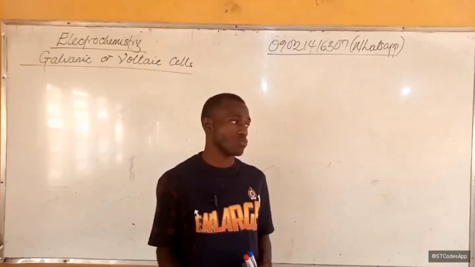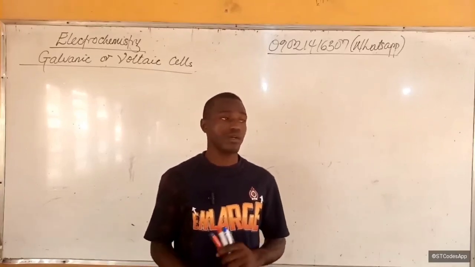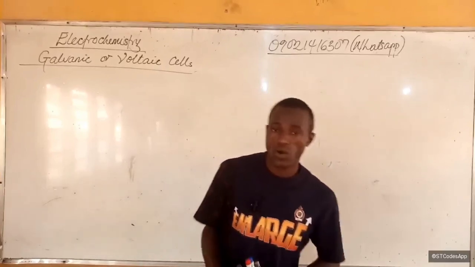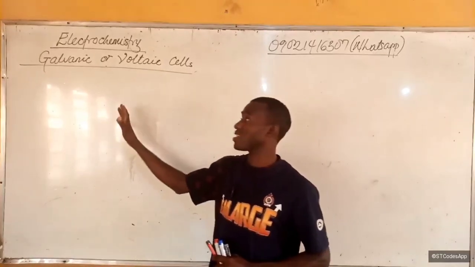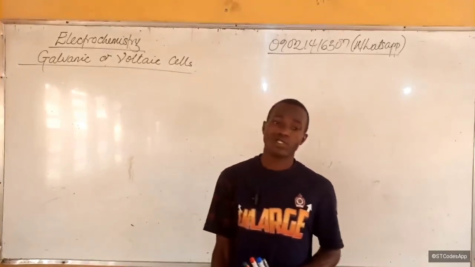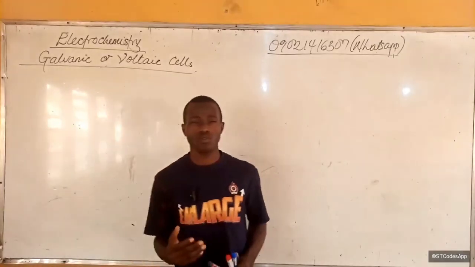So whether it's the one you put in your microphone, or the one you use in your torches, or the one you use in your phone, they all work by the same principle, and they are called galvanic or voltaic cells. Generally, altogether, we call them electrochemical cells.